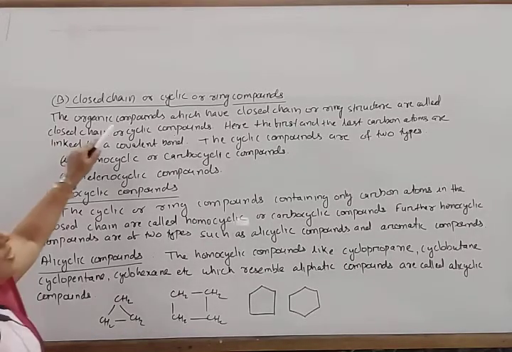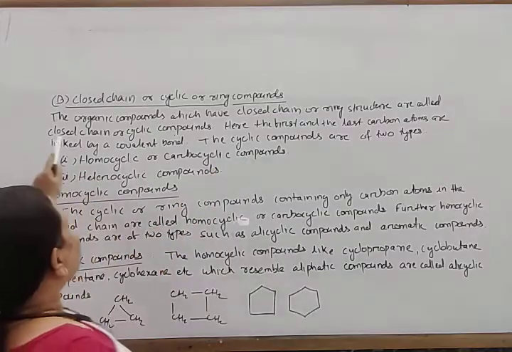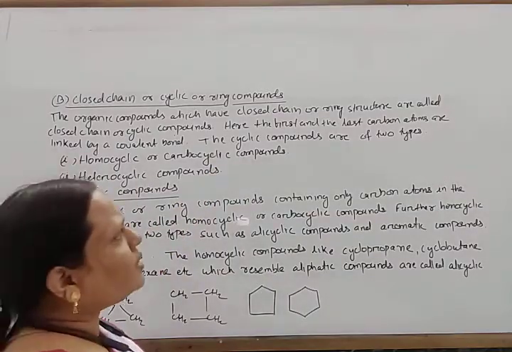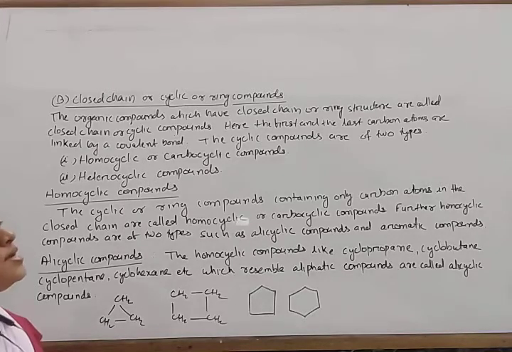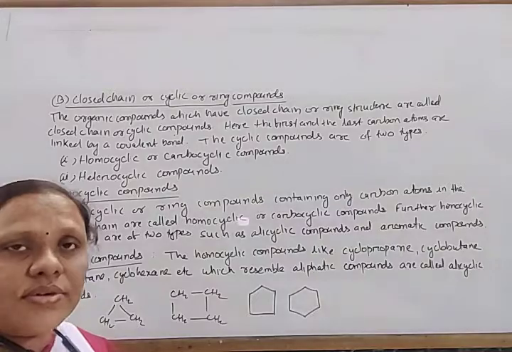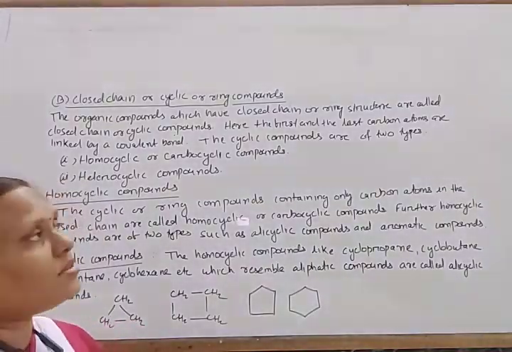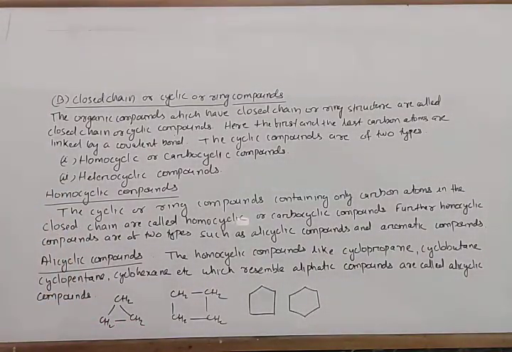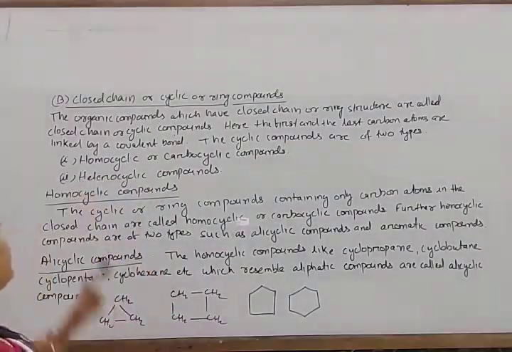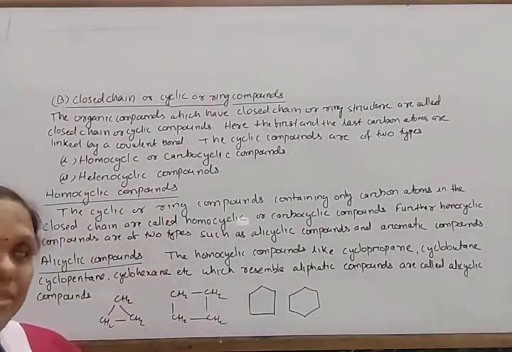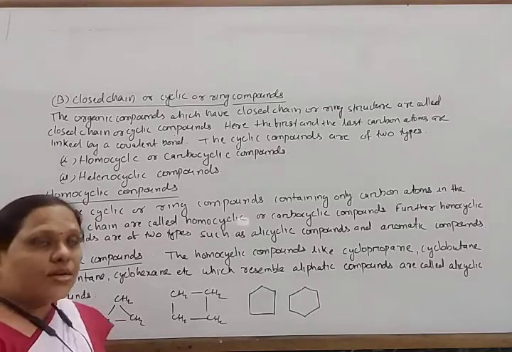Next, closed chain or cyclic or ring compounds. The organic compounds which have a closed chain or ring structure are called closed chain or cyclic compounds. Here the first and the last carbon atoms have a common bond between them. The cyclic compounds are of two types: homocyclic or carbocyclic compounds, and heterocyclic compounds.